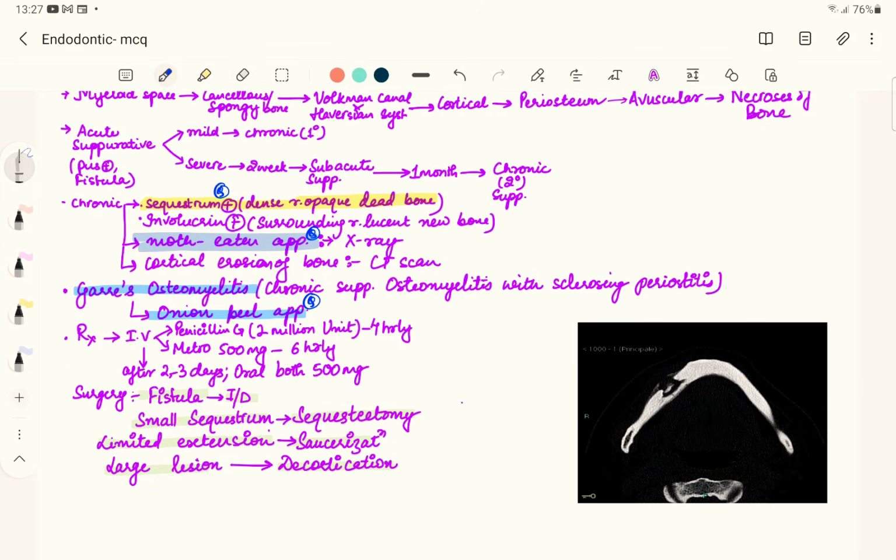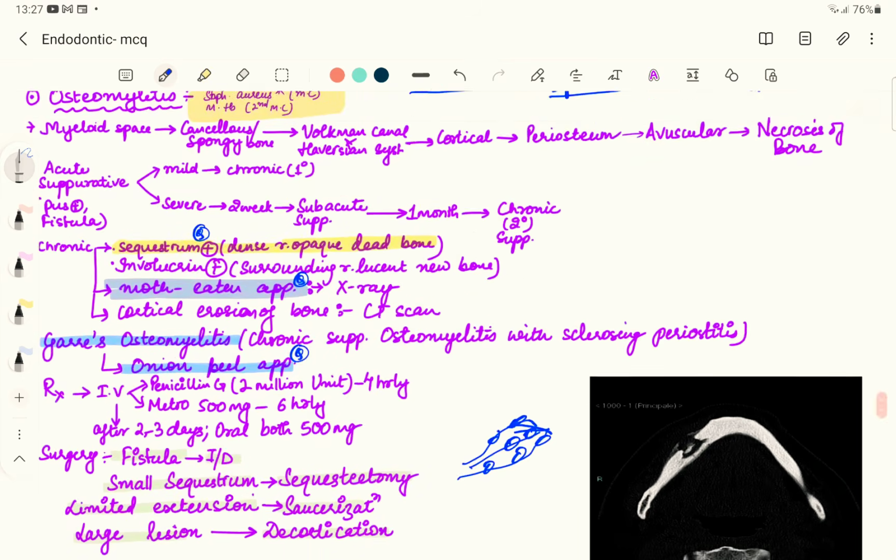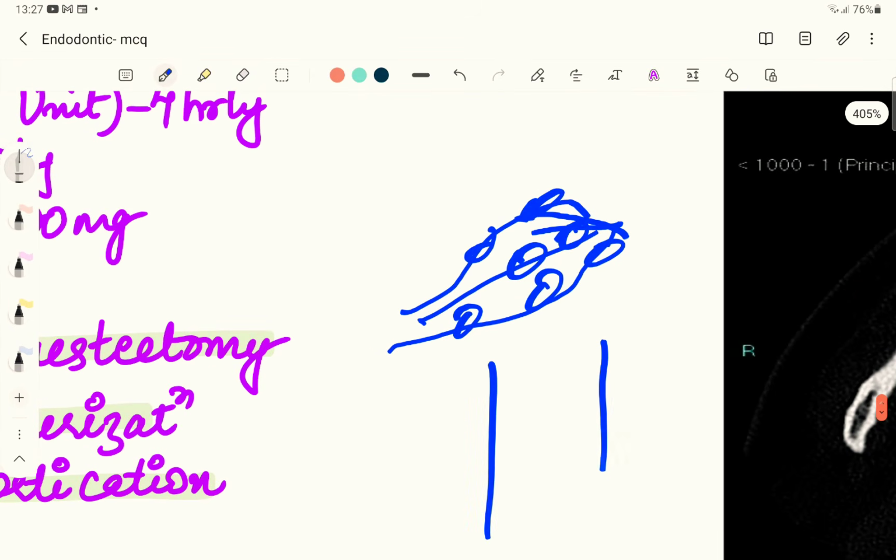If you see a leaf which is eaten by a moth, you will find holes in the leaf. So this appearance of bone in an X-ray of an osteomyelitis patient will give the appearance of a moth-eaten bone. Also in a CT scan, we will find erosion of the cortical portion of the bone. One type of osteomyelitis is known as Garre's osteomyelitis. In Garre's osteomyelitis, from the myeloid space, the infection has infiltrated into the periosteum of the